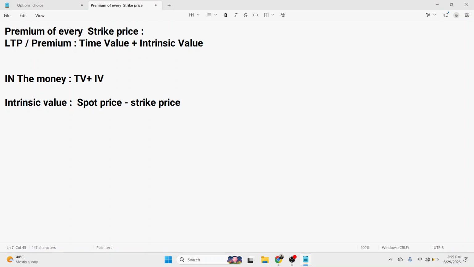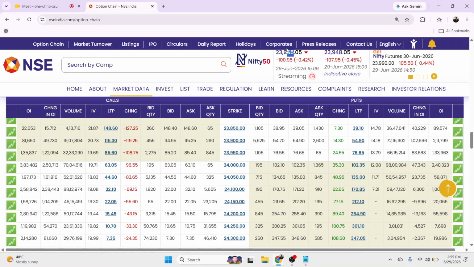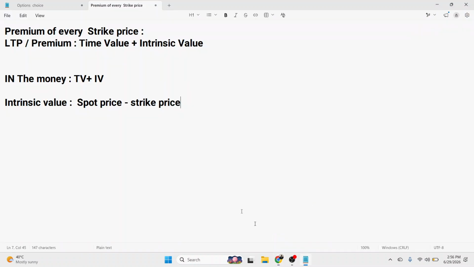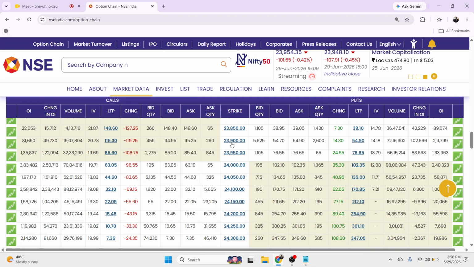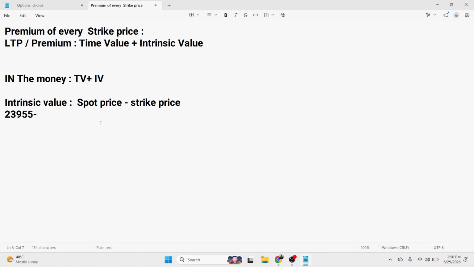So if you select the spot price, that is 23955, minus the strike price. For example, if I say 23900, so this is my strike price. If you subtract this, you will get the premium of 55 rupees. This 55 rupees is the intrinsic value.